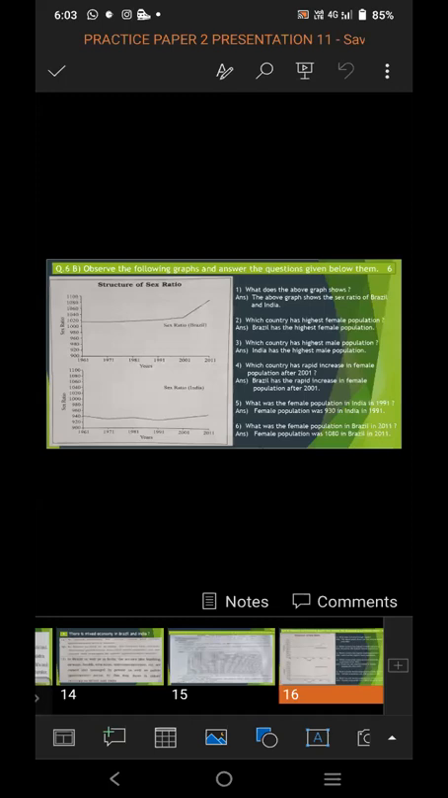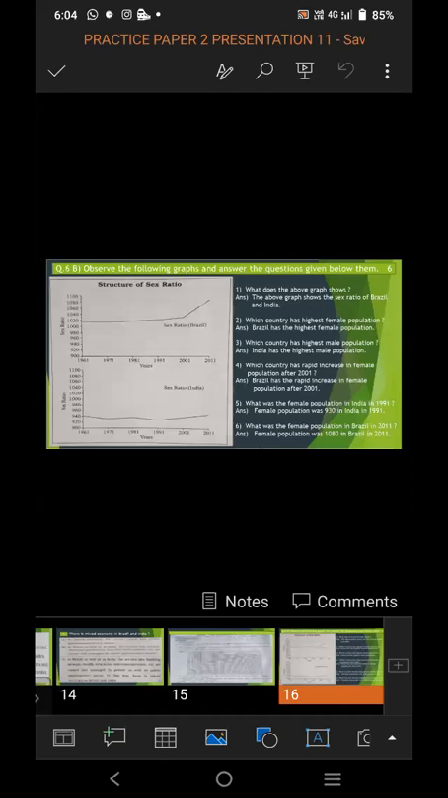Sixth question, what was the female population in Brazil in 2011? In 2011, in Brazil, we can see the female population is approximately 1080 in 2011. So in this way, you have to attempt all the 6 questions on the graph.